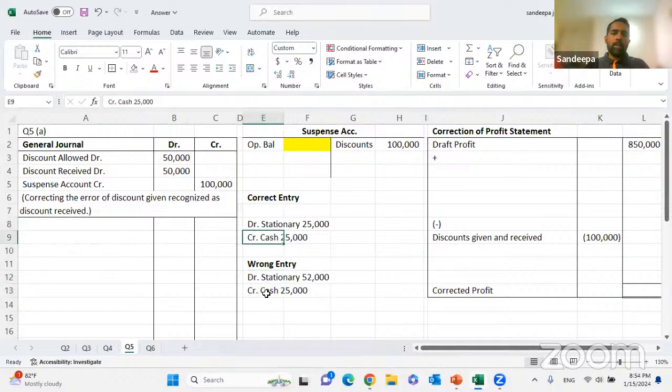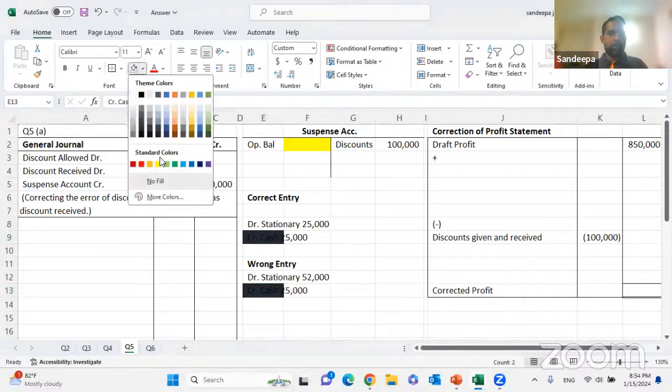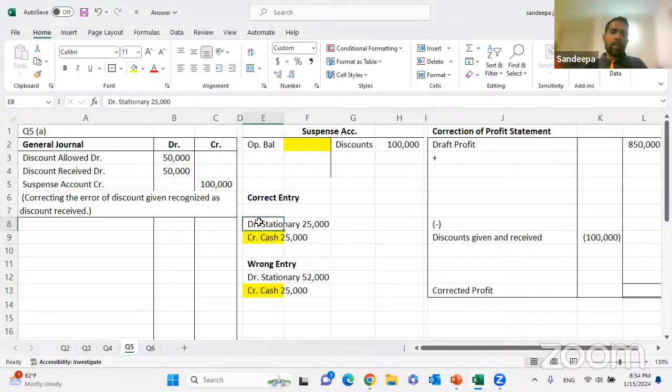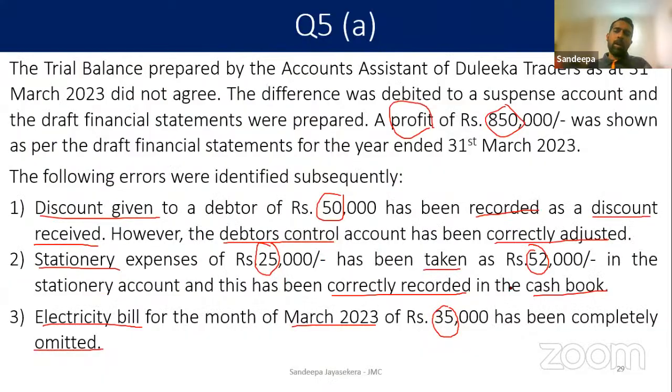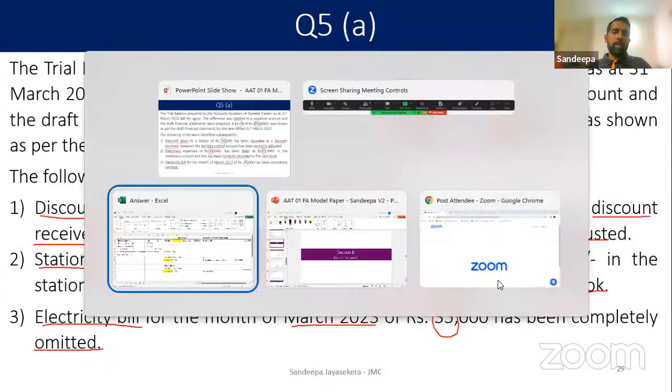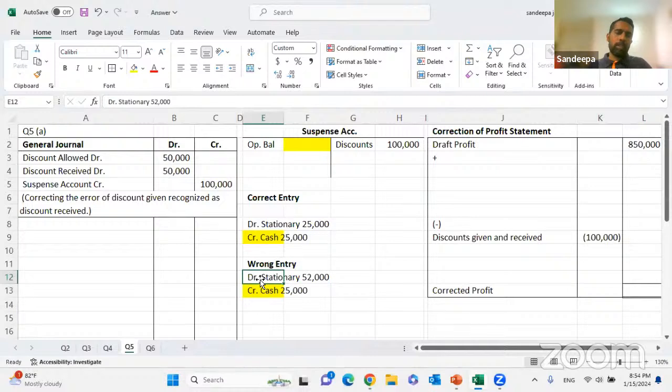Now we can see cash. There's no issue with cash. The issue is with stationery. They have put a higher value in stationery, so we have to reduce the stationery expense. Then what will happen? Right?